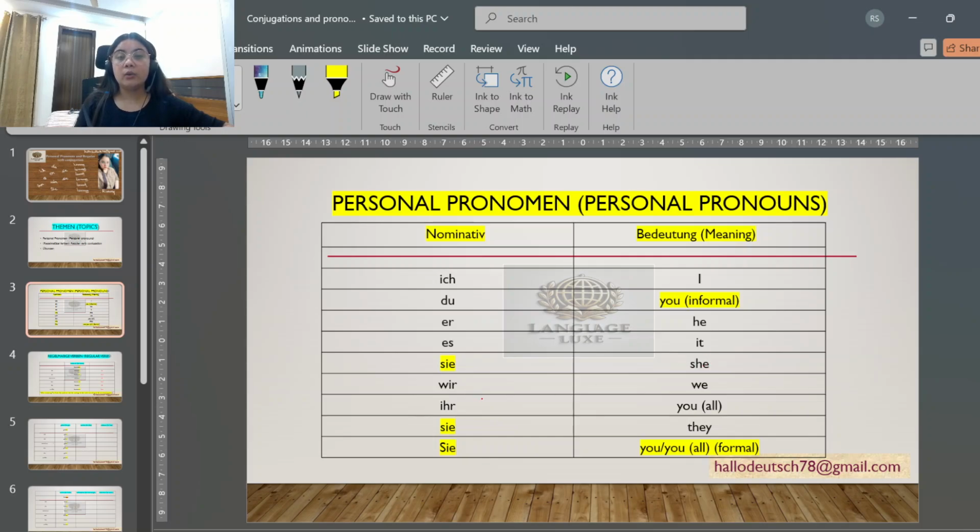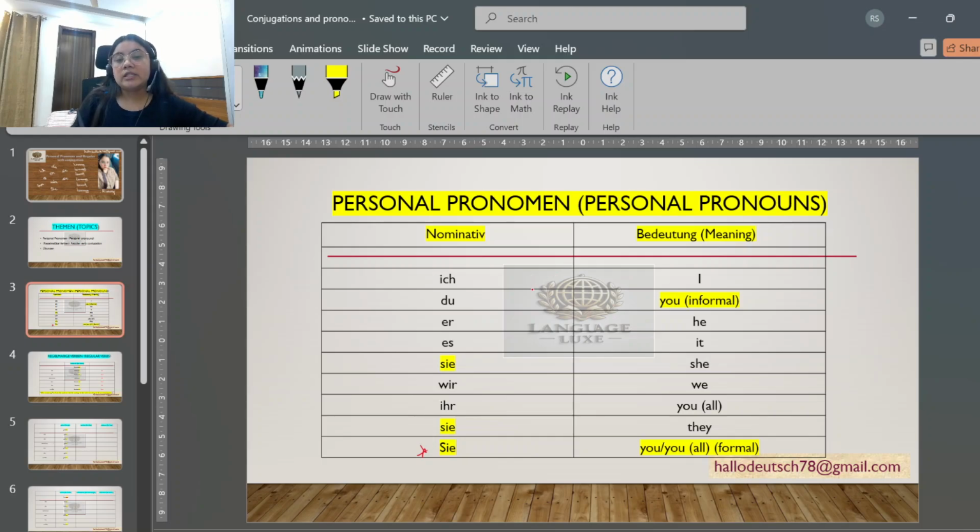Then comes wir. Wir means we. Ihr means you all in an informal way. Then comes sie, small s, that means they. Then we have a bigger Sie, that means you and you all in a formal way. So we have three sie's, two small and one big. The big Sie we can easily identify, and the two small ones also we can identify; how to identify them we are going to learn in the next video.